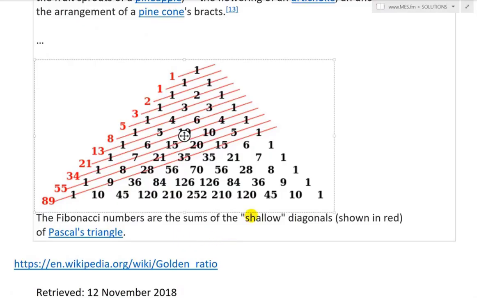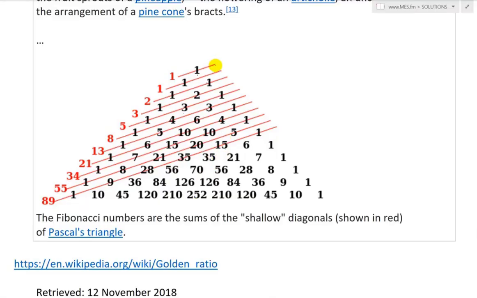And the Fibonacci numbers are the sums of the shallow diagonals shown in red of Pascal's triangle. So notice how this goes up to 1. So this one here, if you have 1, this is going to be 1, the sum of 0 and 1. And this one here, sum of 1 and 0. And then if you have over here 2, it's going to be the sum of 1 plus 1 is 2. And then the 3 is going to be 1 plus 2 is 3. The 6, as you can see, is the sum of the top 2. So 3 and 3, 6. So you go to here, 35, 20 plus 15 is 35.